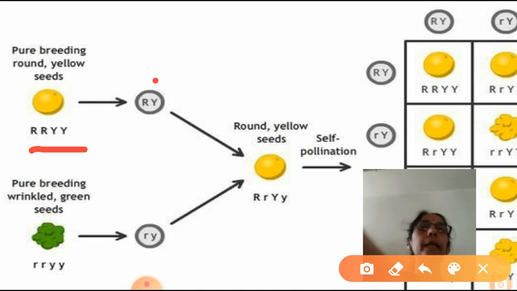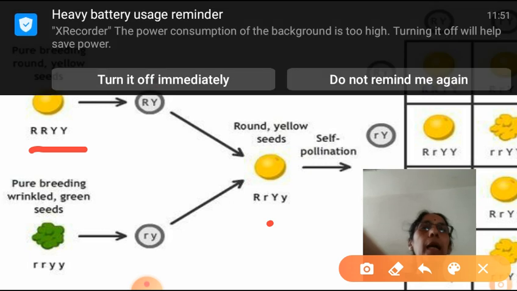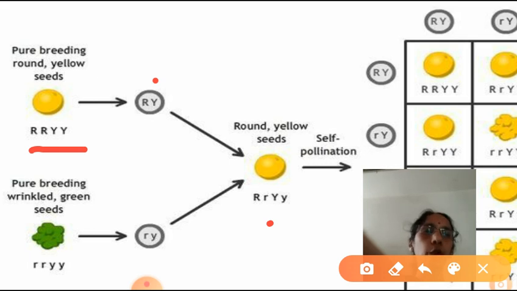So when these gametes fuse with each other, we'll get which generation? F1 generation. F1 generation is heterozygous. Capital R, small r, capital Y, small y. This is which one? Genotype. What is the phenotype? Round and yellow seed.